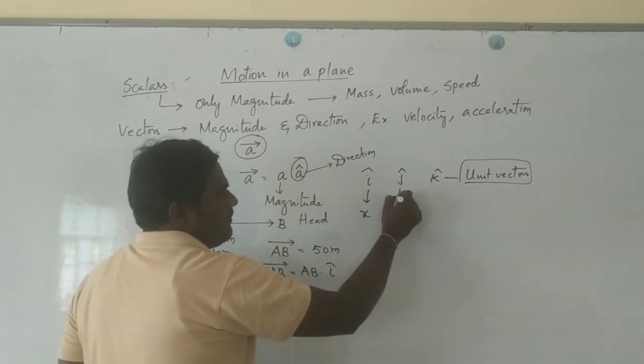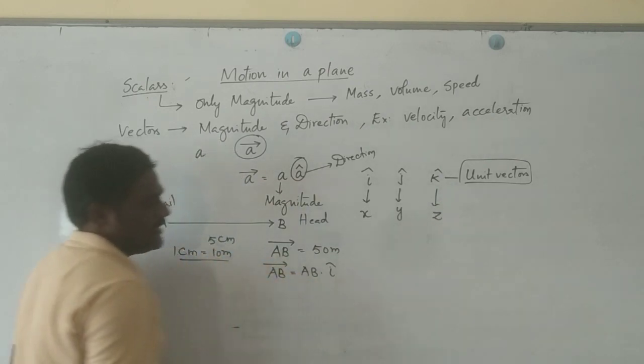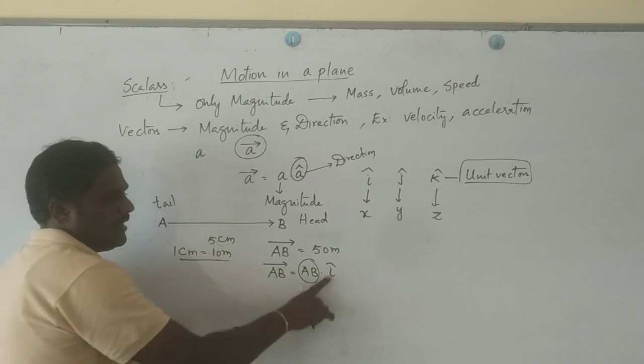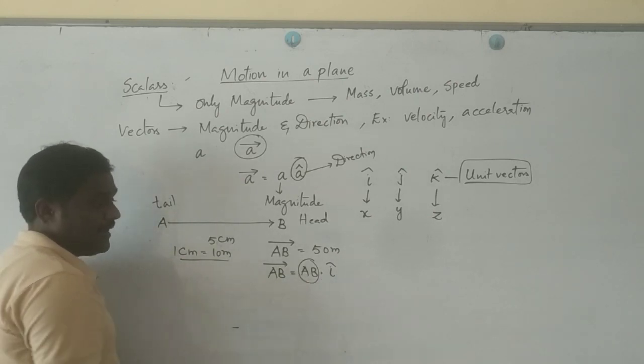Similarly, J cap is used along the y-axis, and K cap is used for the z-axis. Here AB represents magnitude and I cap represents the direction. Now this AB is a magnitude, right?